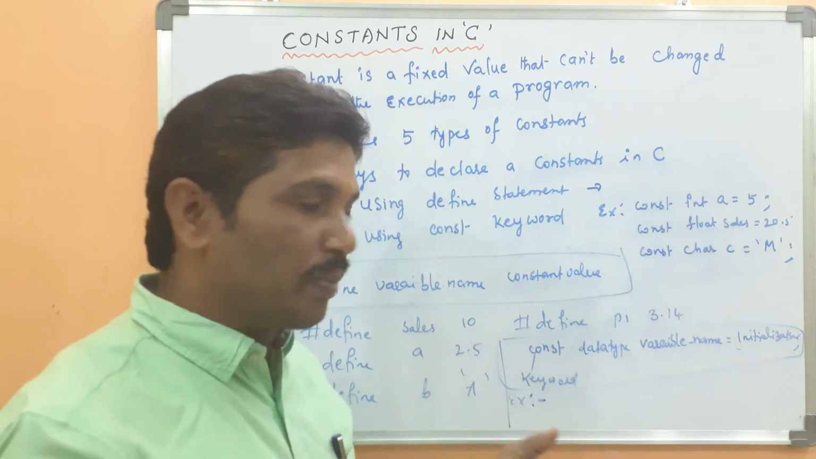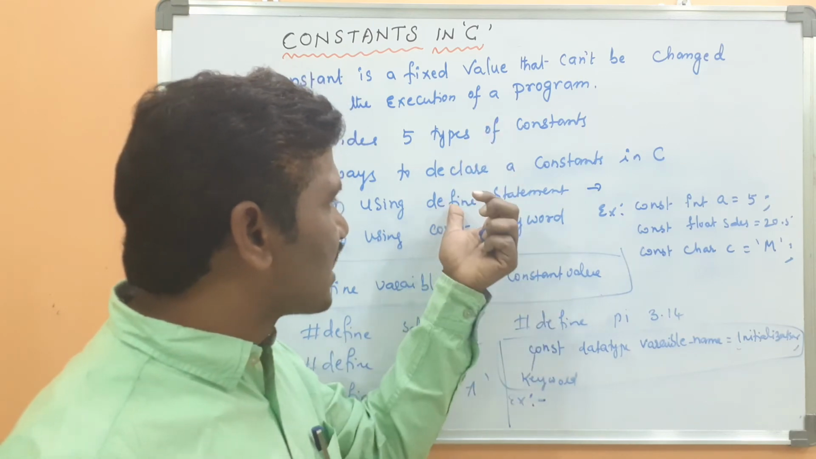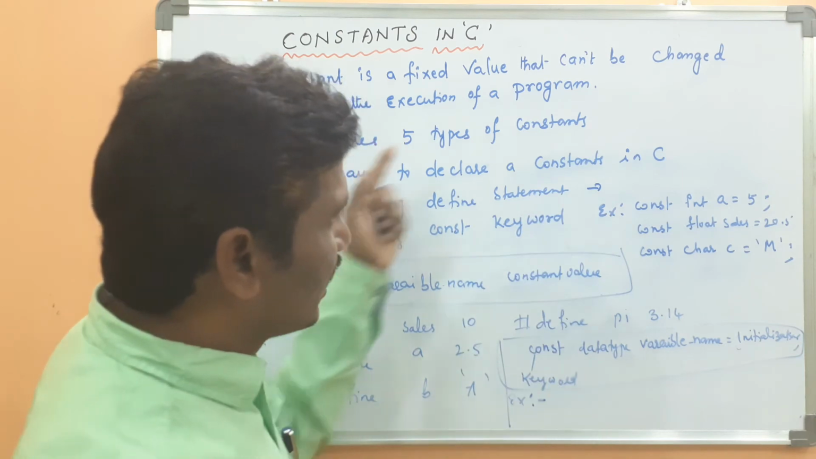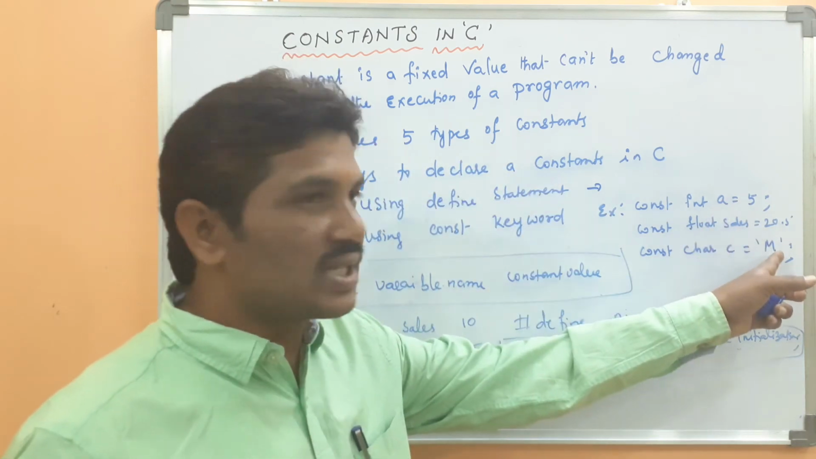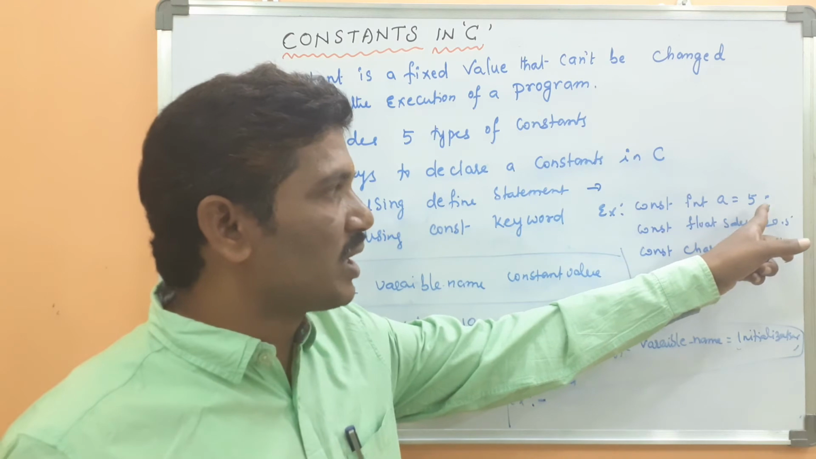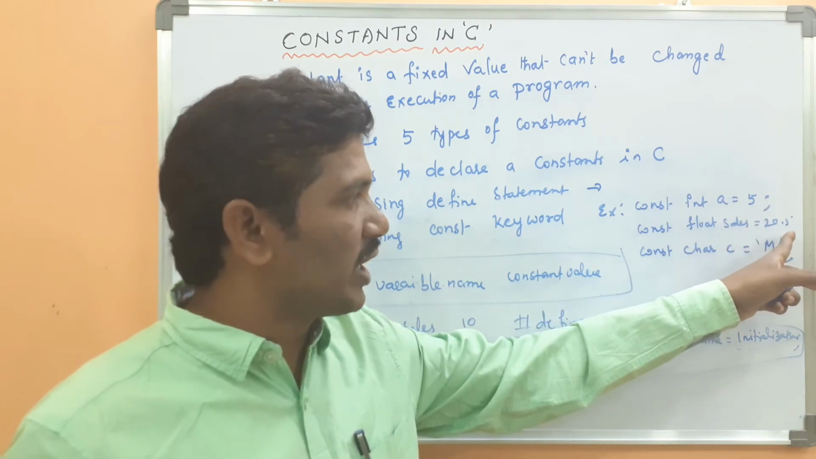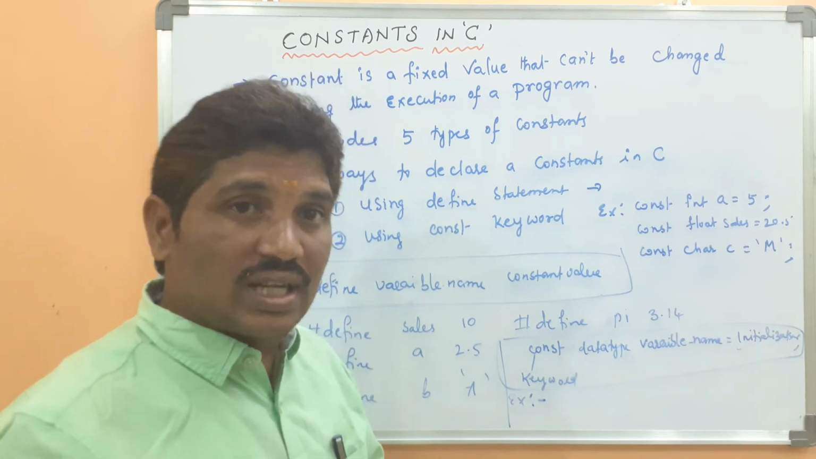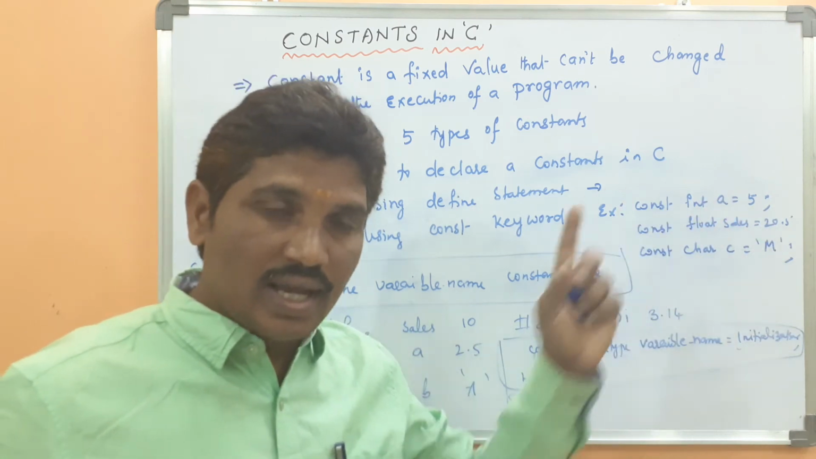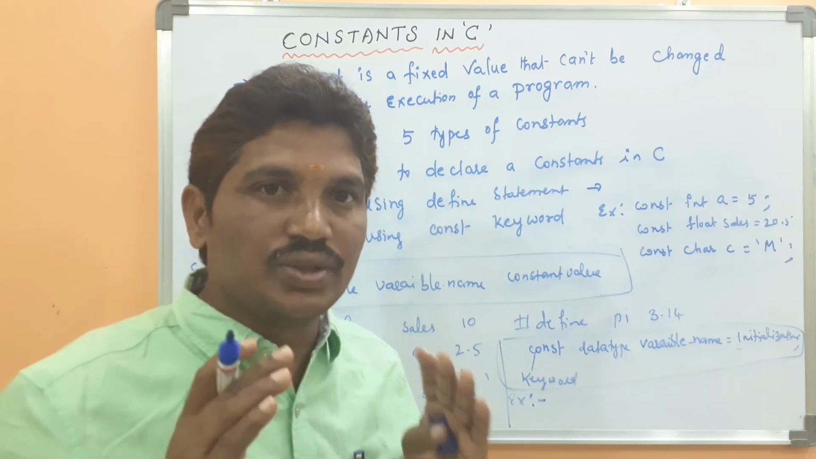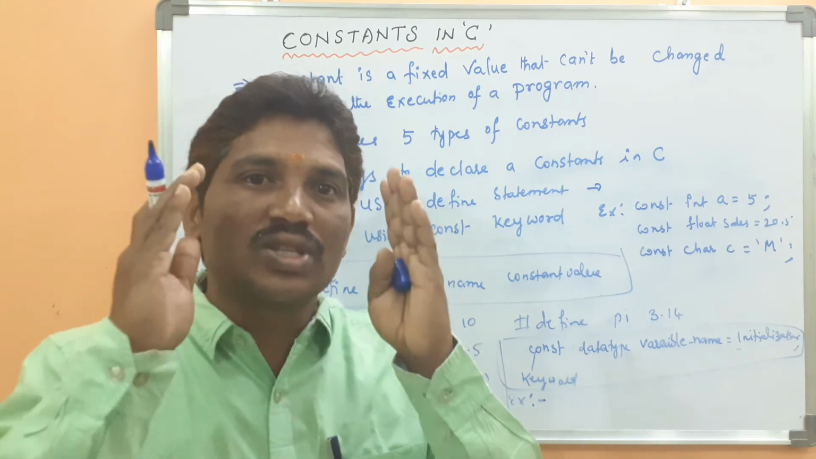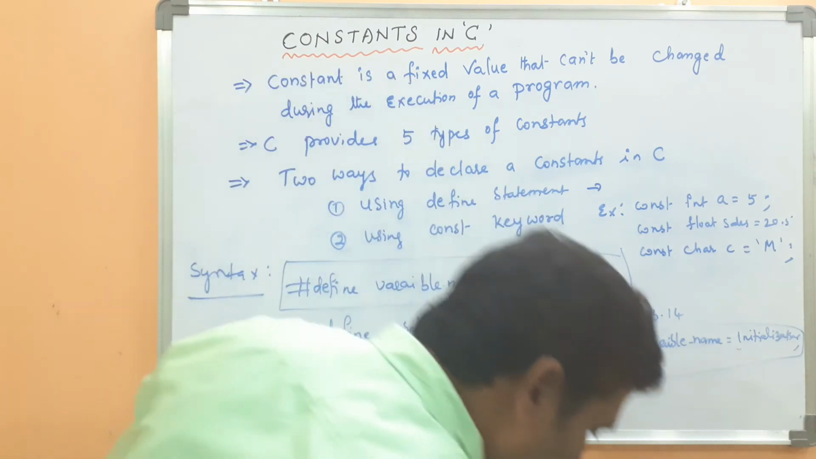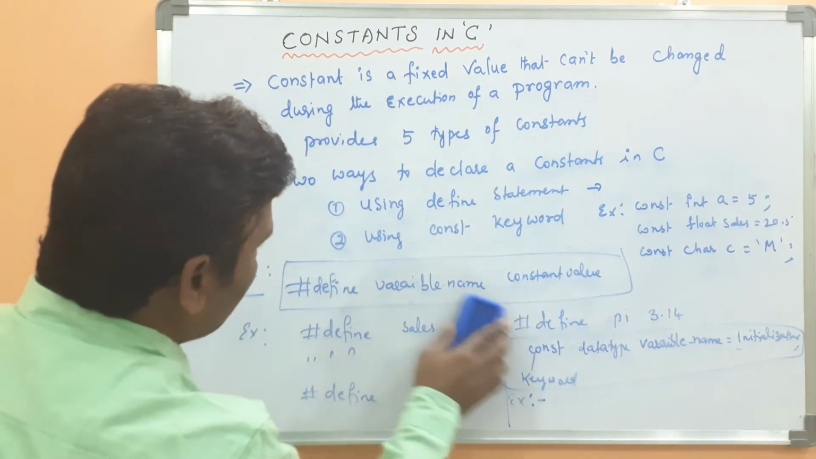As per your application, you can use either the define statement or the constant keyword to declare the constant. Here these values are fixed: a equal 5, sales equal 20.5, variable c equal M. Even after execution of the program, the values remain the same. The values can't be changed during the execution of the program. That concept is called constants. Then I will write the example for constants.